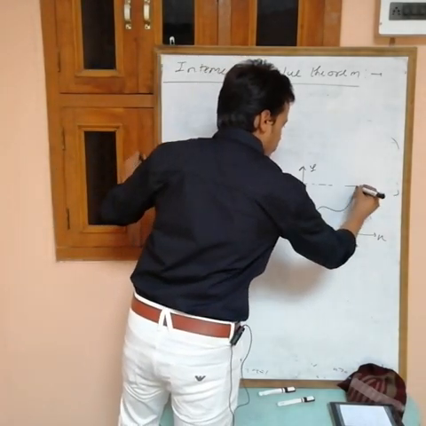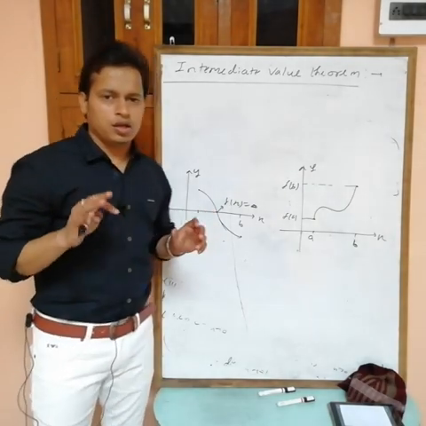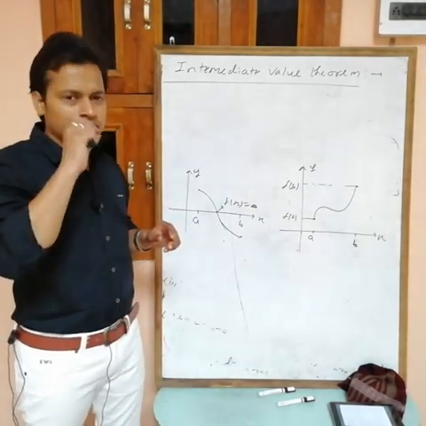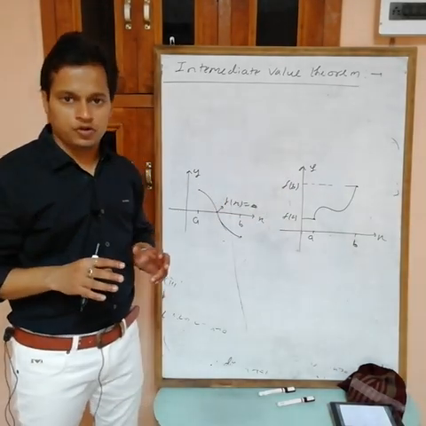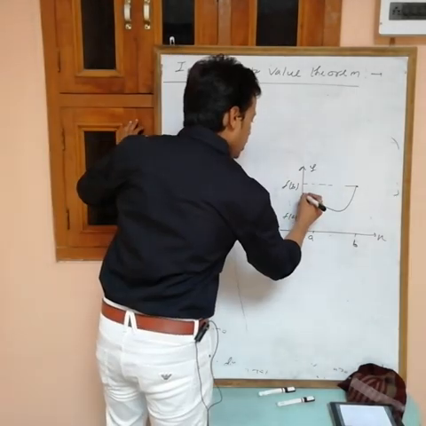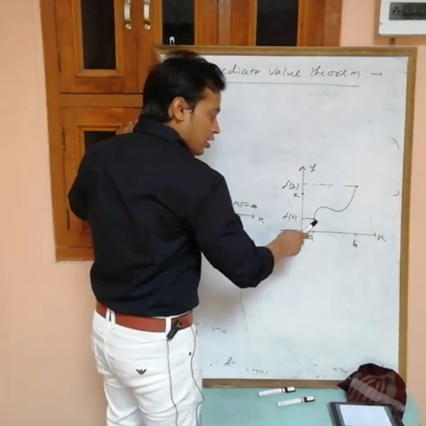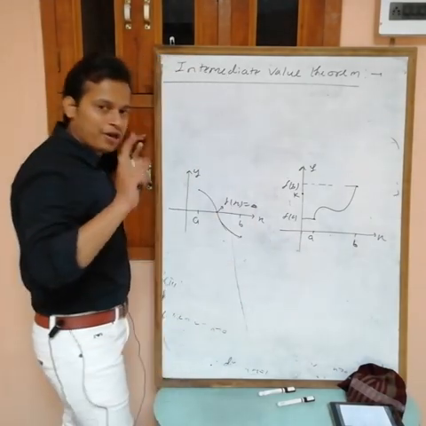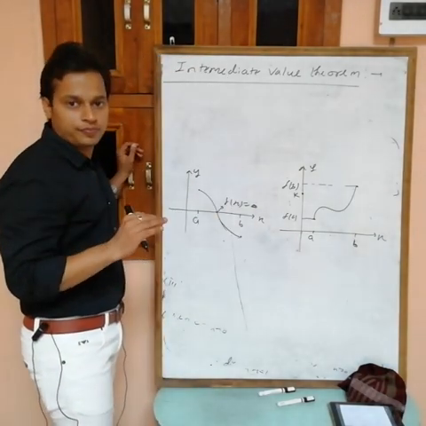Now if you take any value between f(a) and f(b), suppose k is any real number between f(a) and f(b), then between a and b we have at least one x such that f(x) is equal to k.